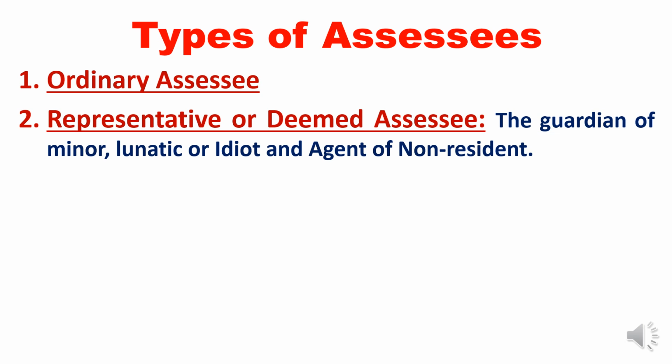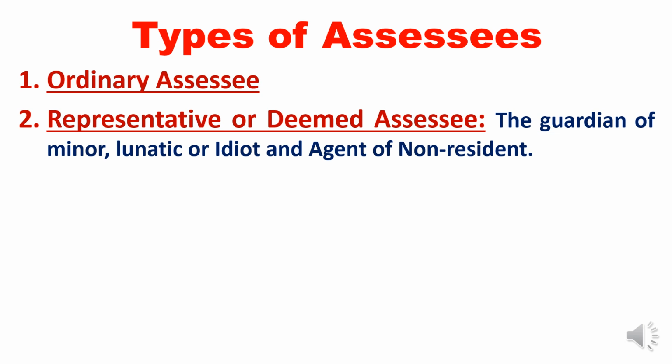Then representative or deemed assessee. This is very important. Deemed assessee here refers to, we will even call it a representative assessee, a guardian of a minor, a lunatic, idiot or insane, and an agent of a non-resident. In the sense, what?